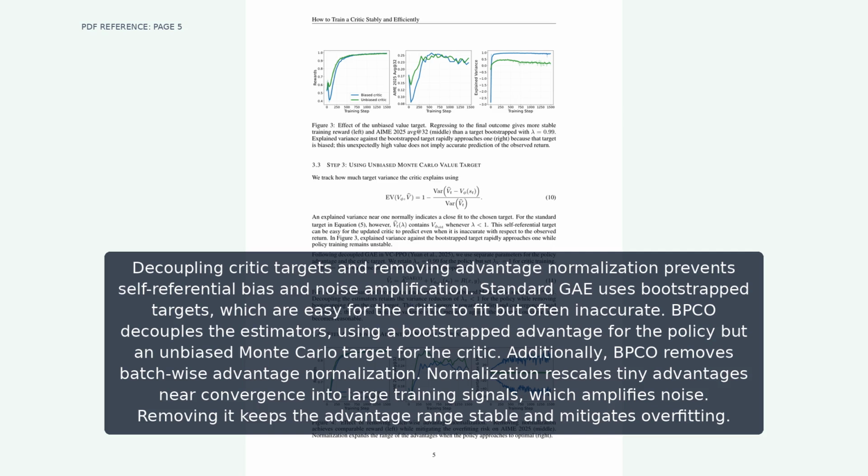smoothly. Decoupling critic targets and removing advantage normalization prevents self-referential bias and noise amplification. Standard GAE uses bootstrapped targets, which are easy for the critic to fit but often inaccurate. BPCO decouples the estimators, using a bootstrapped advantage for the policy but an unbiased Monte Carlo target for the critic. Additionally, BPCO removes batch-wise advantage normalization. Normalization rescales tiny advantages near convergence into large training signals, which amplifies noise. Removing it keeps the advantage range stable and mitigates overfitting.